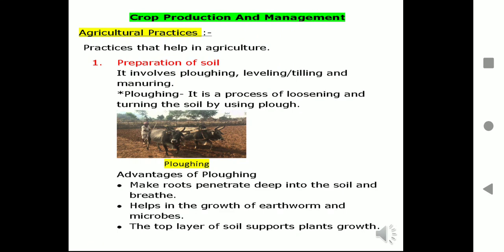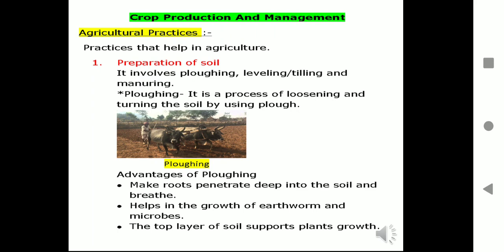So the very first step which is to be taken is preparation of the soil. It is one of the most important tasks in agriculture. It involves plowing, leveling, tilling and manuring. What is plowing? It is a process of loosening and turning the soil by using a plow. You can see the diagram or the figure at the bottom. A man is plowing the land with the help of animals.